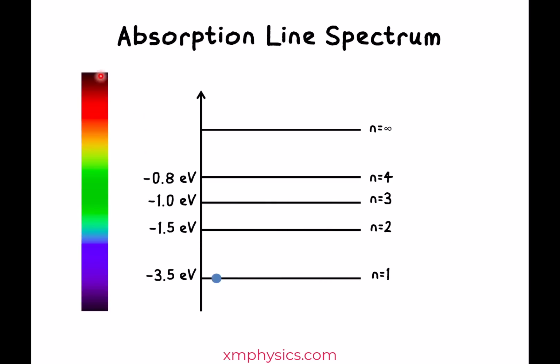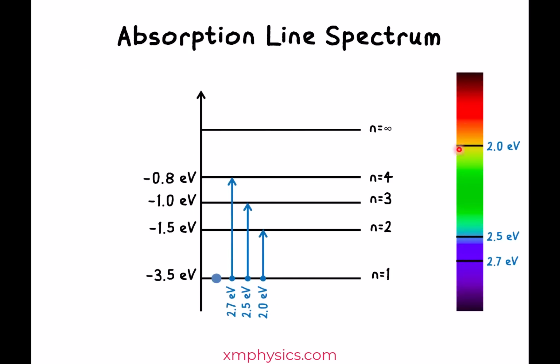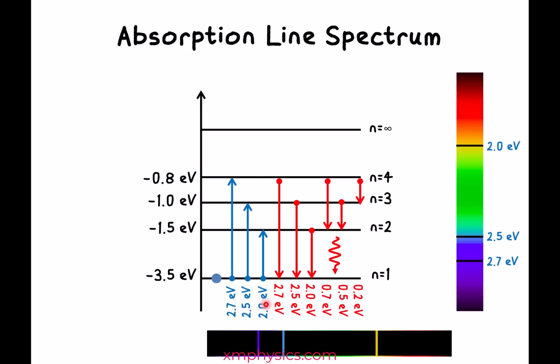Okay, now imagine we're trying to pass a beam of white light through the gas. So this is the white light, right? With a continuous spectrum. And these are the gas atoms that the white light is going to pass through. So if you examine the light that has passed through the gas, you're going to get the absorption spectrum. It's a continuous spectrum, but the discrete dark lines correspond to photon energies of 2.0, 2.5, and 2.7 electron volts. The gas allows photons of all energies to pass through, except those with these 3 energies. What happened to the photons of these 3 energies? They got absorbed by the gas. So when a gas de-excites, it will produce photons of these energies, including the 2.0 eV, 2.5 eV, and 2.7 eV ones. So the absorption spectrum is kind of like the continuous spectrum minus the emission spectrum.